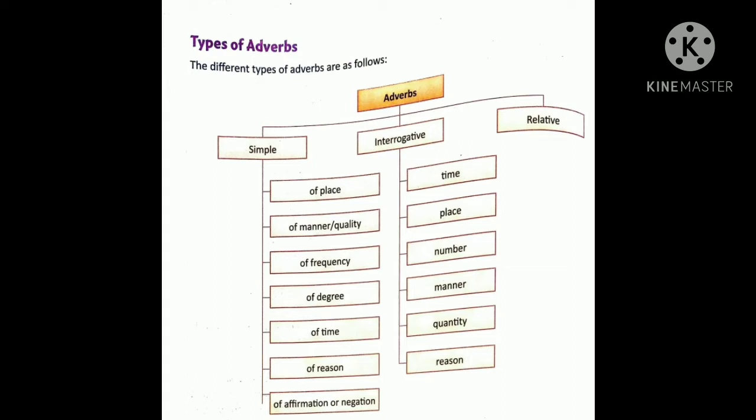That is there in your textbook, page number 124. Simple adverbs are again divided into adverbs of place, manner or quality, frequency, degree, time, reason, and affirmation or negation. Interrogative adverbs are divided into adverbs of time, place, number, manner, quantity, and reason. And relative adverbs relate to sentences. We will see each in detail.